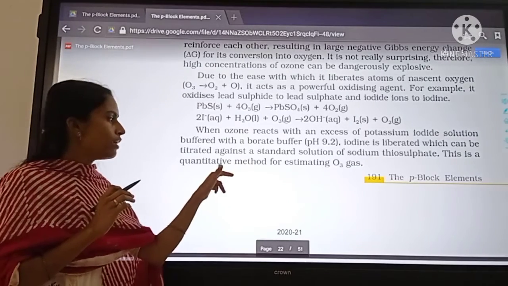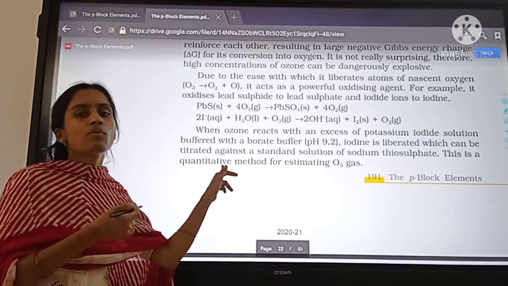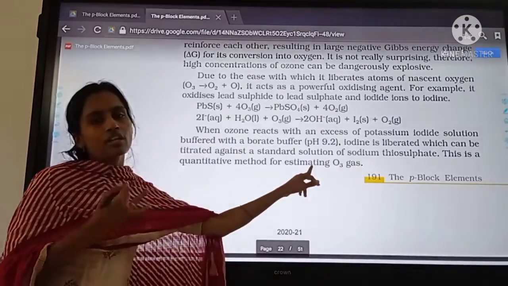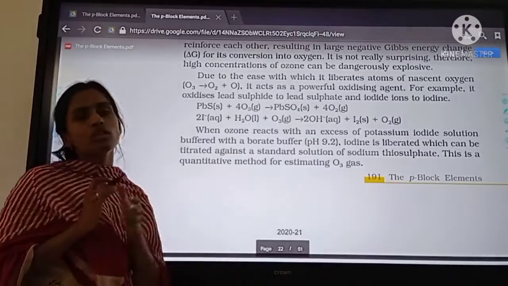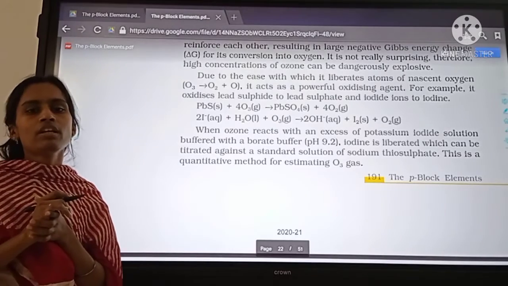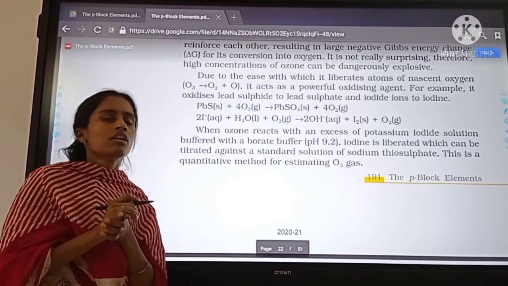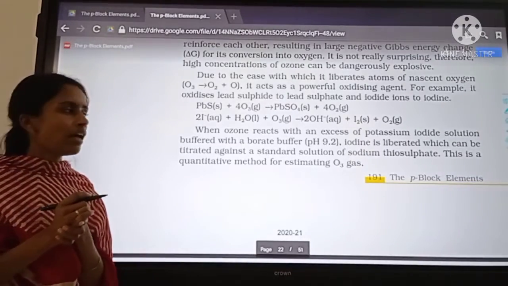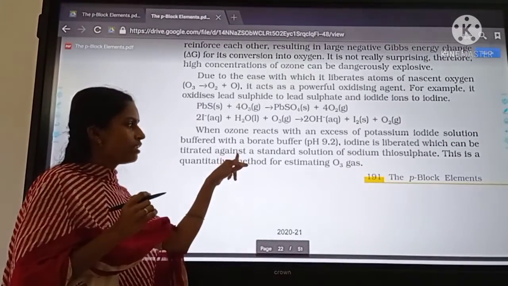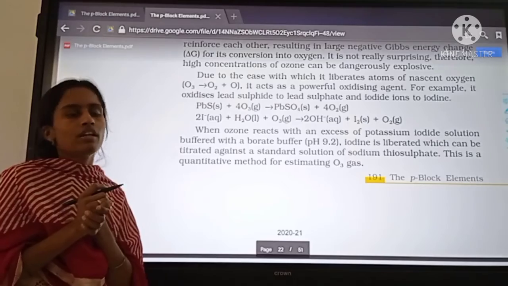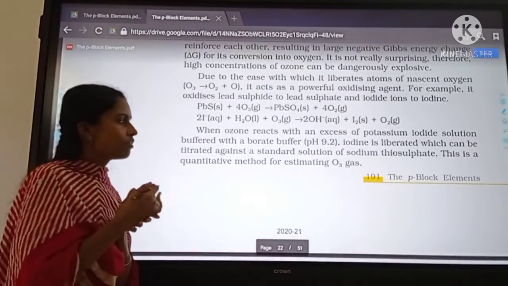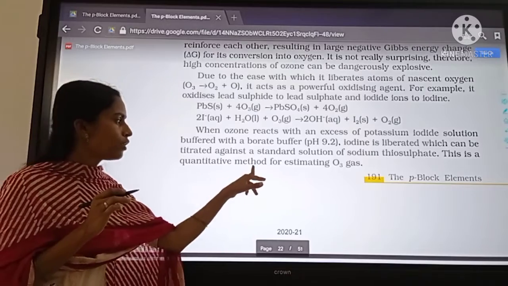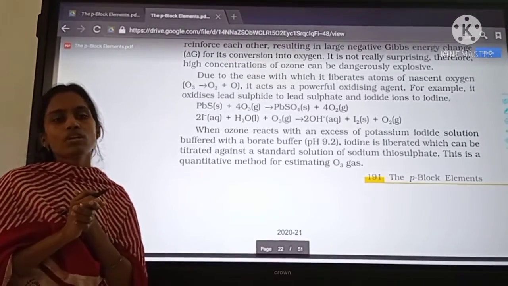It is used to find how much ozone is released in a reaction, so we are estimating ozone gas by using this reaction. It is also important: potassium iodide, when it reacts with ozone solution, liberates iodine, and that iodine is titrated against sodium thiosulfate, forming sodium tetrathionate, another compound. This reaction is used as the quantitative method for estimating ozone gas.